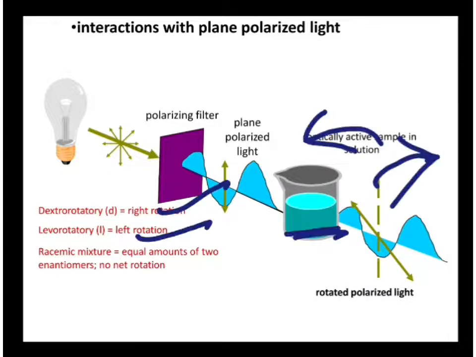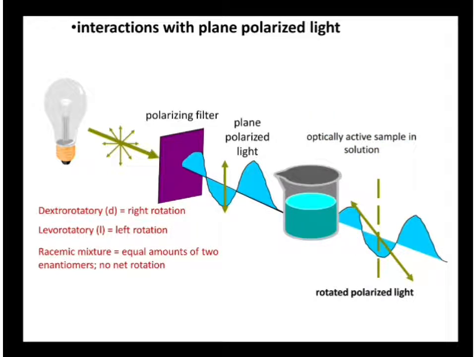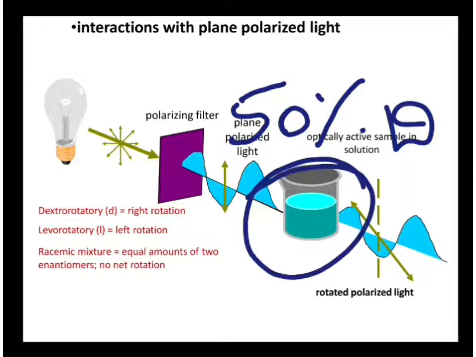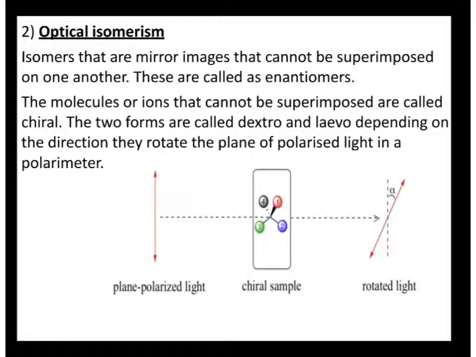If the sample has 50% dextro-rotatory and 50% levo-rotatory, then it won't be rotated. The polarized light will not be rotated. So the sample has to be chiral. The molecules or ions which cannot be superimposed are called chiral. The two forms are nothing but dextro-rotatory and levo-rotatory. It depends on the direction.